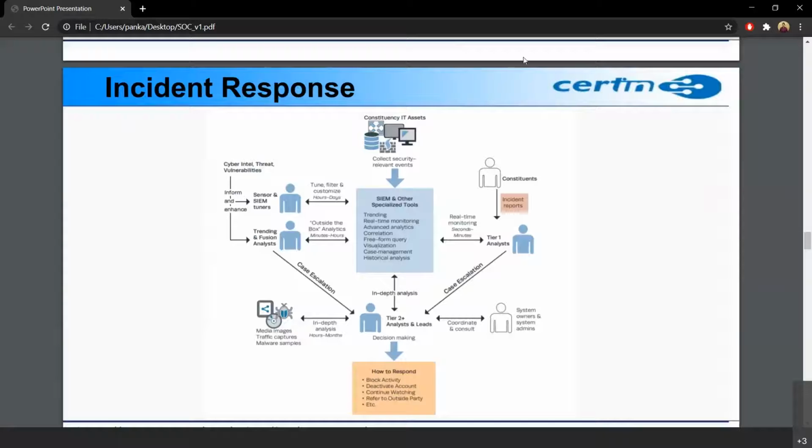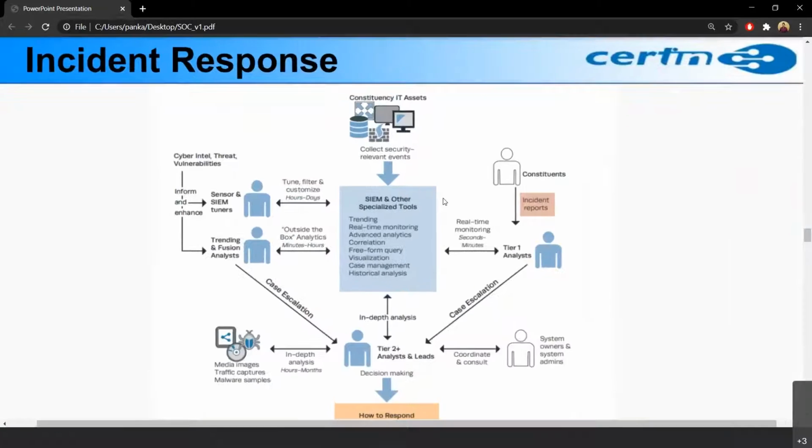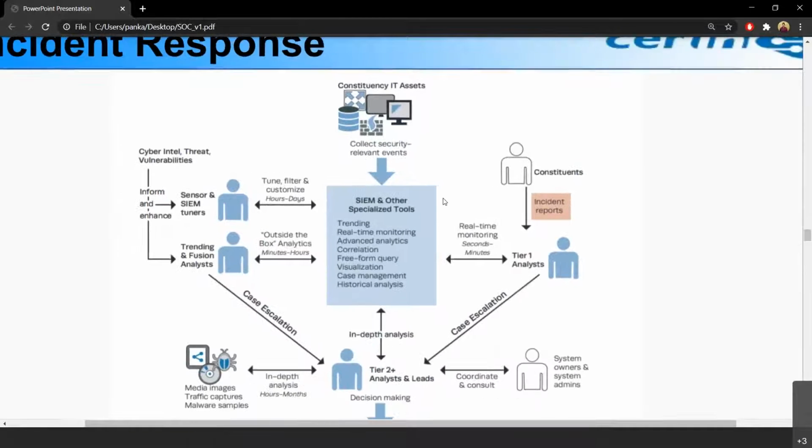Now this is a sample incident response cycle, so I hope it is visible to everyone. At the heart of a SOC is a SIEM tool and other specialized tools. SIEM is basically a security information and event management tool. It collects relevant security events from all of the IT assets.